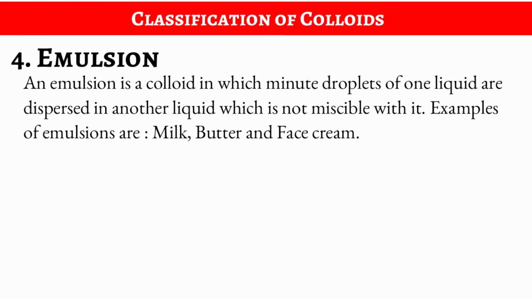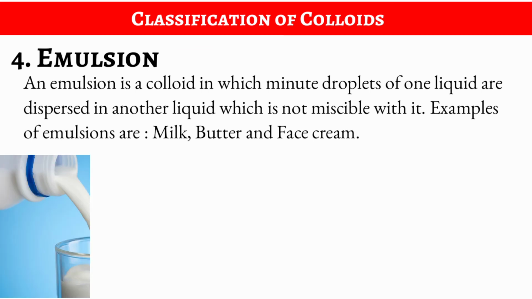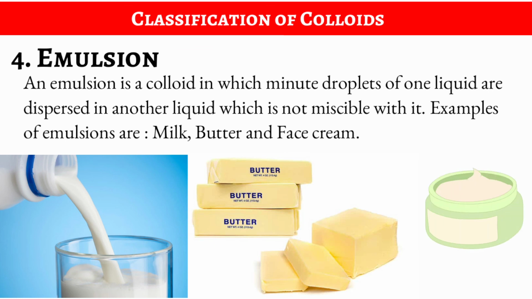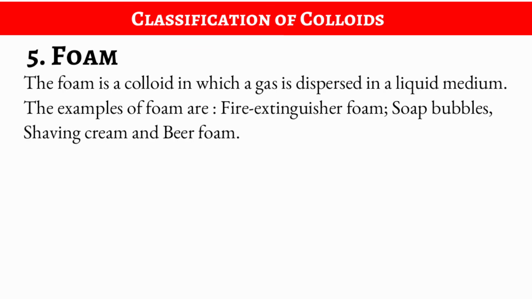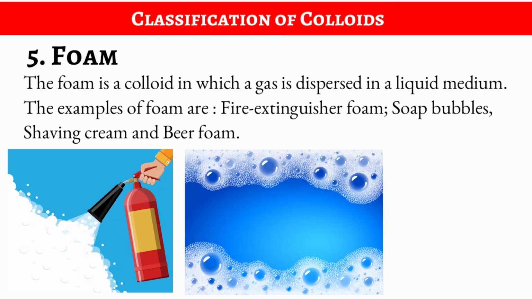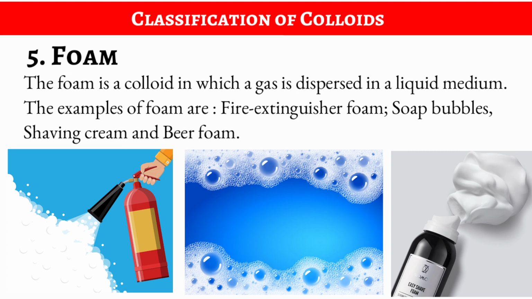Now next, emulsion. An emulsion is a colloid in which minute droplets of one liquid are dispersed in another liquid. Means here the dispersed phase and dispersion medium both are liquids only, which are not miscible with each other. Examples of emulsions are milk, butter and face cream, etc. Now next, foam. The foam is a colloid in which a gas is dispersed in a liquid medium. The examples of foam are fire extinguisher foam, soap bubbles, shaving cream and beer foam.